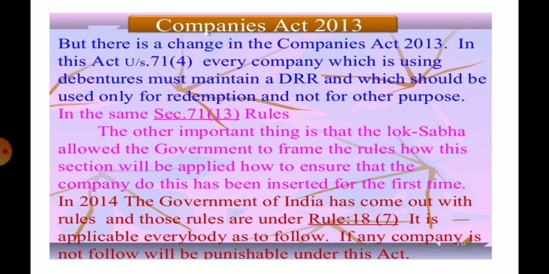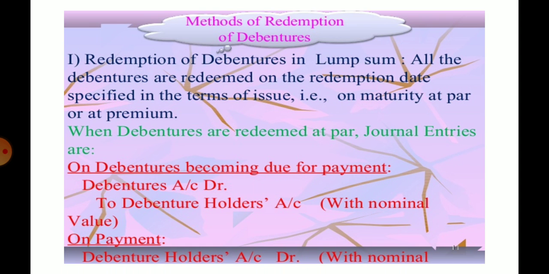The other important thing is the Lok Sabha allowed the government to frame the rule on how this section will be applied and how to ensure that the company does this, which has been inserted for the first time. In 2014, the Government of India came out with the rules, and those rules are under section 18(7). It is applicable; everybody has to follow it.